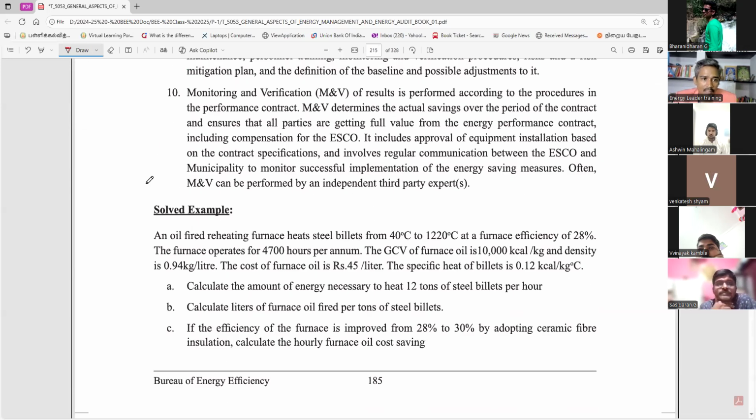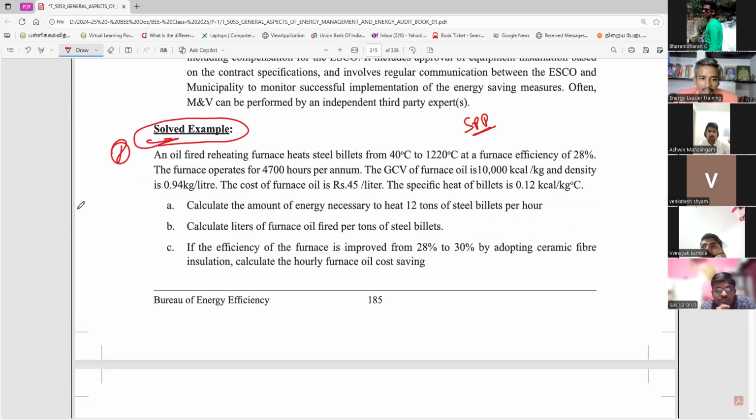This is the last calculation. This is the last book calculation. The simple calculation, simple payback period. They mention you have to find out the calculated amount of energy. I explained this calculation, amount of energy required. Same chapter 5. Same concept, chapter 5. Any doubt?